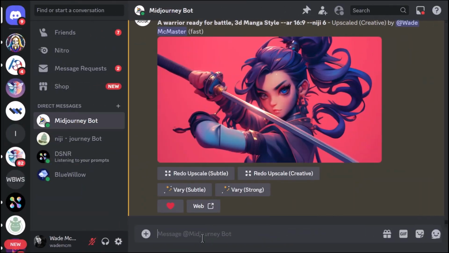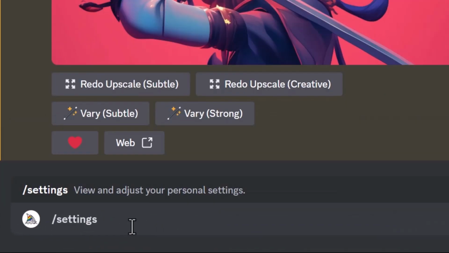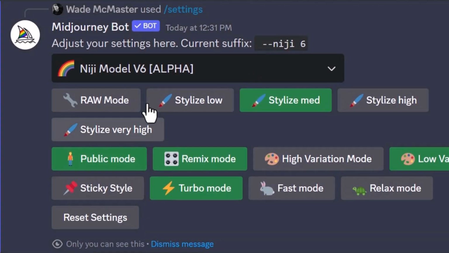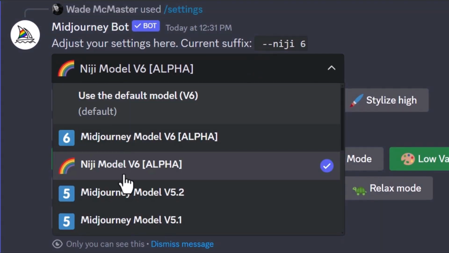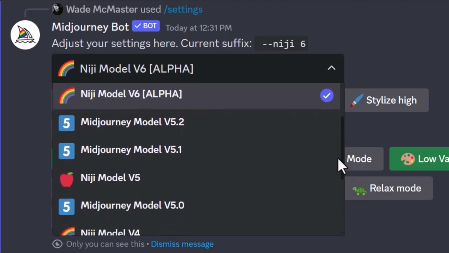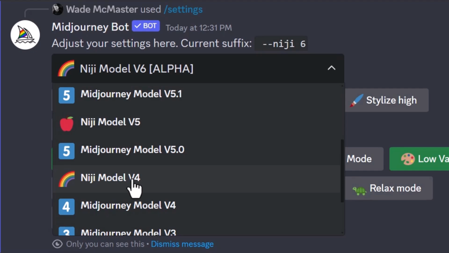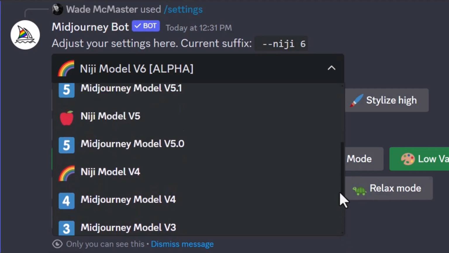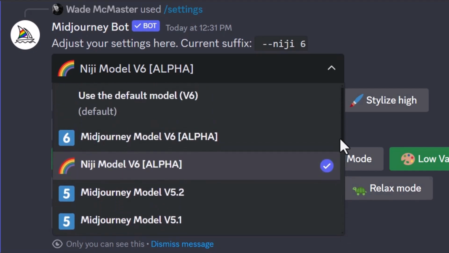First thing we're going to do is go to /settings in Discord. And underneath the model version, we're going to choose Niji version 6 if we want to have the best chance of getting a really good image. However, this doesn't mean you can't choose some of the other Niji models or even version 5 or version 6 of the standard Midjourney to get good images.